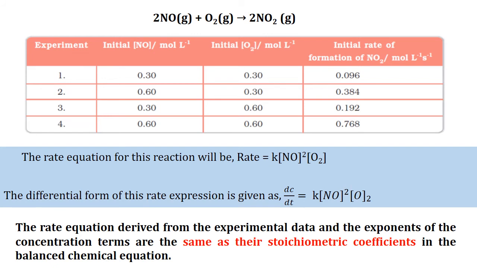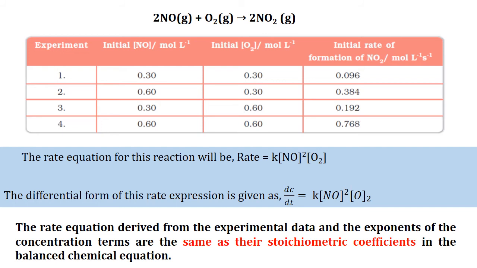Okay, so now let us double both the reactants, that is, the concentration of the reactants is doubled. What happens is, when we notice the rate of formation, it is found to be 0.768, which is almost 8 times that of the original rate of formation. So when we double the concentration of both reactants, we get an 8-fold increase in the rate of formation of the product.